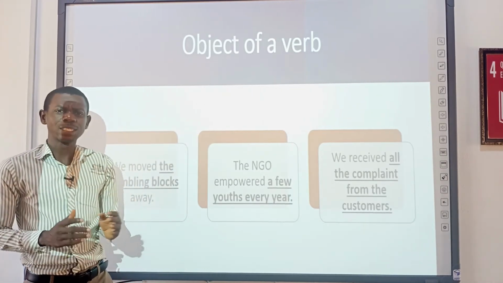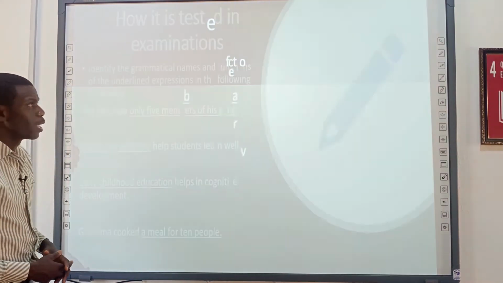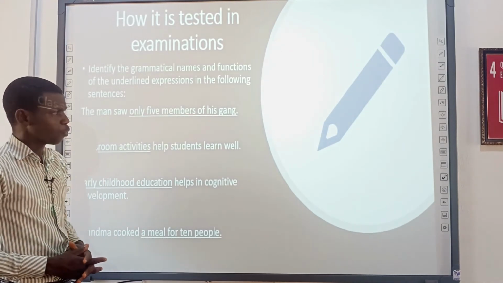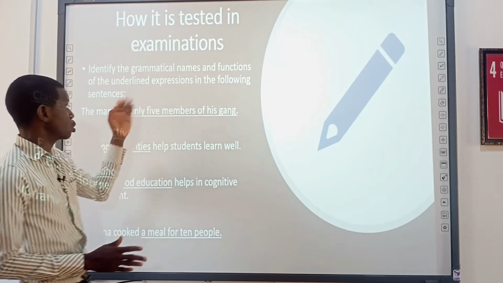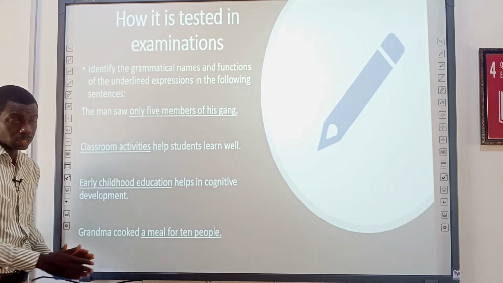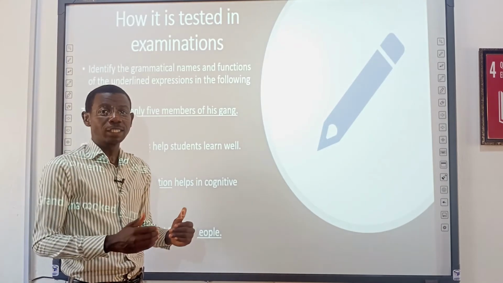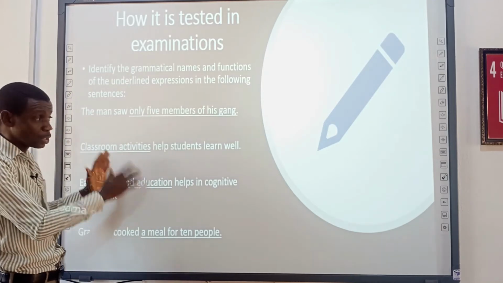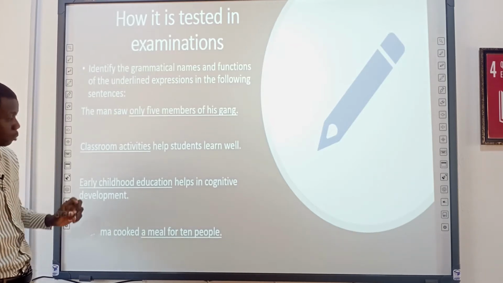Let's see how examinations test us, especially when we're talking about our WAEC and our NECO SSCE. During examinations, you will not be asked to give an example. Of course, a particular expression will be underlined and you'll be asked to name the grammatical name. That's the instruction here, that you should identify the grammatical names and functions of the underlined expressions in the following sentences. Once it's underlined, you have the options of noun phrase, noun clause, adjectival phrase, adjectival clause, adverbial phrase, and adverbial clause. But remember, we are dealing with noun phrase now, so that is the grammatical name of all the examples we have on the board. Let's take it one by one.